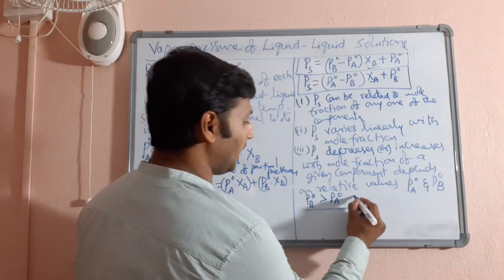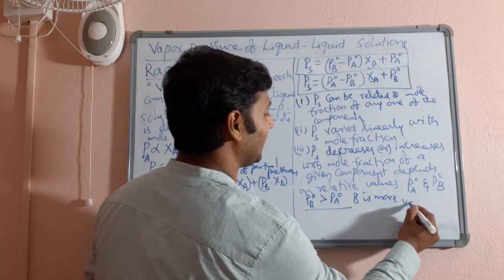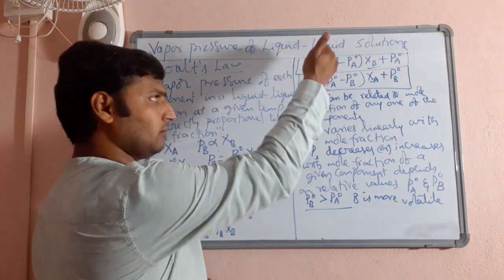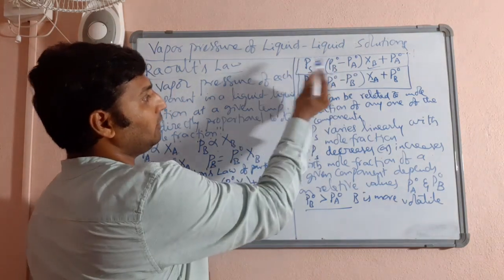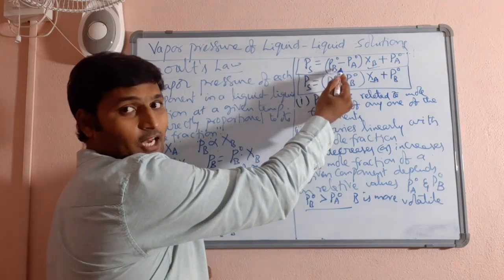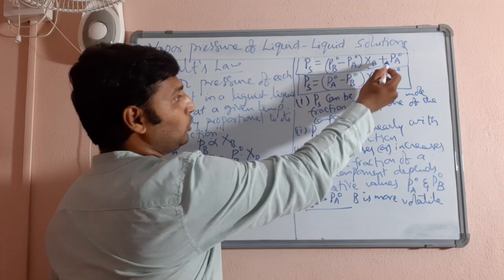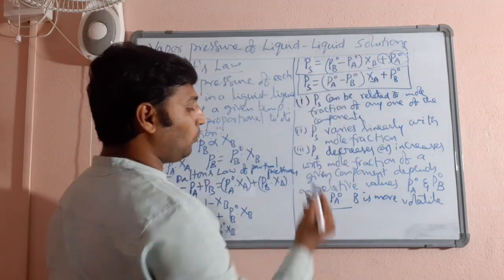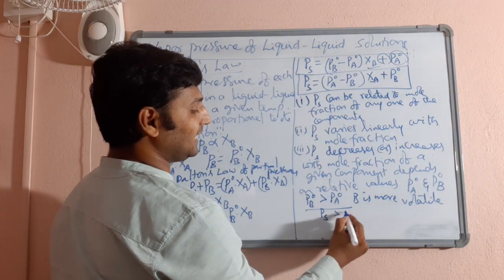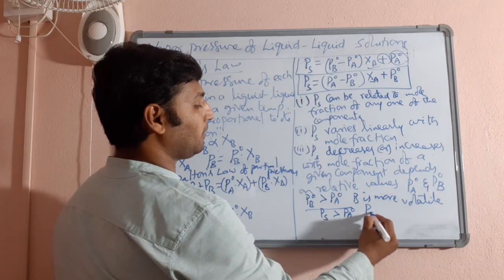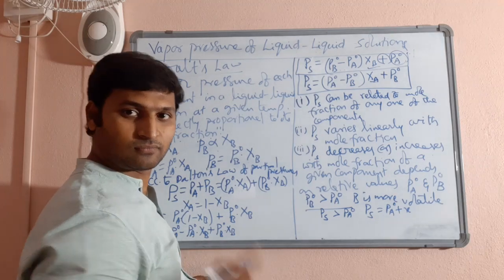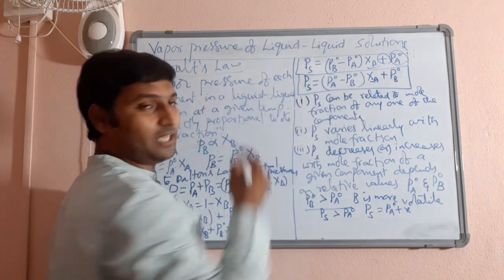That means I am telling you that B is more volatile than A. Assuming B is more volatile, substitute in any one of the formulas. See here. When PB naught is larger than PA naught, when you substitute here, what happens? This gives you a positive value. When this gives you a positive value, something gets added to PA naught, where you can clearly understand that vapor pressure of solution is greater than PA naught, because you are getting vapor pressure of solution is equal to PA naught plus something, some value X. Understood?